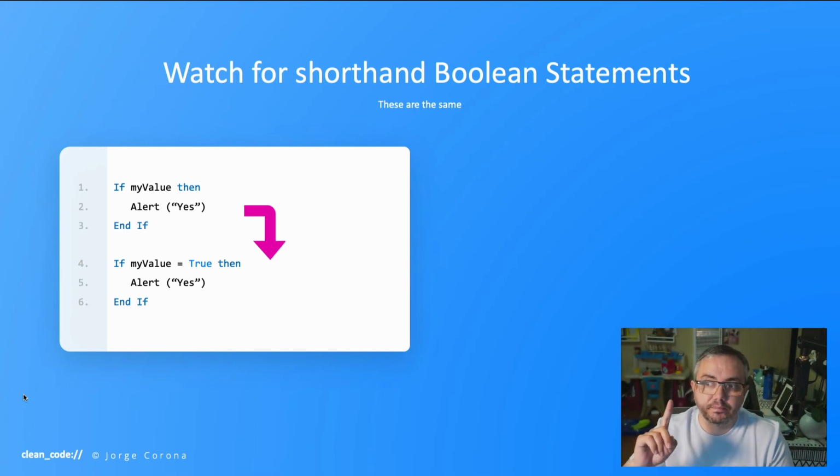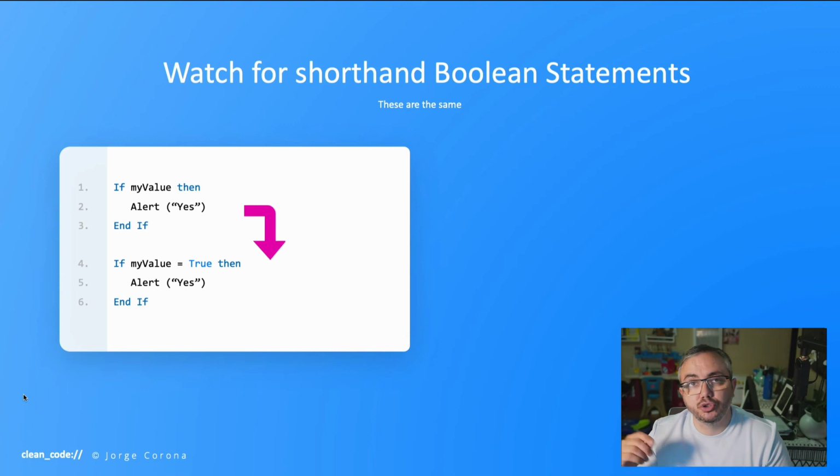That's the first statement. The next one on the bottom says, if my value is equal to true, is true, then alert yes. I don't know if you guys notice the difference. The bottom is redundant, right? Very subtle difference. Not a big deal here. But when I'm reading this in my head, I'm thinking that we don't need equal to true. This is okay.